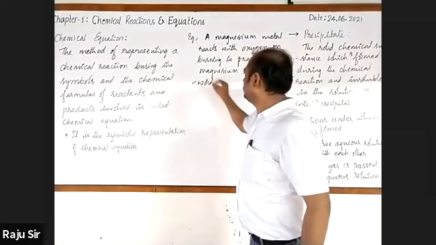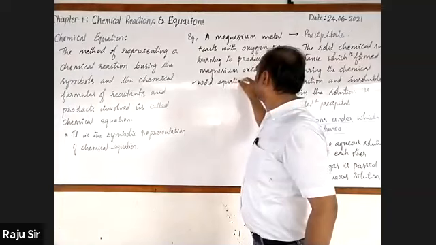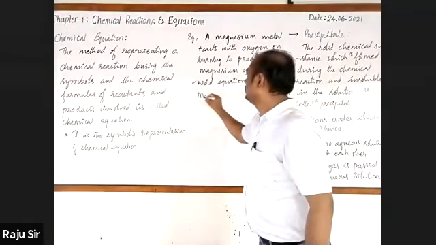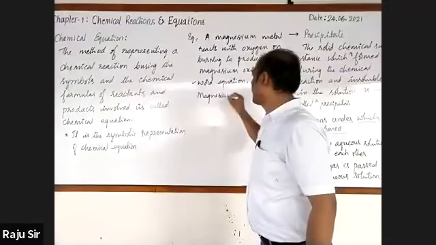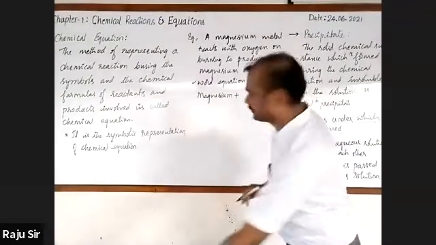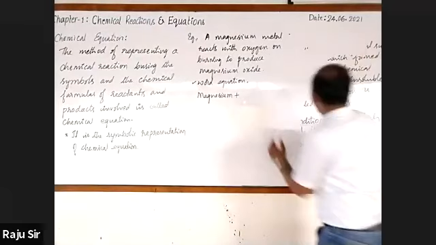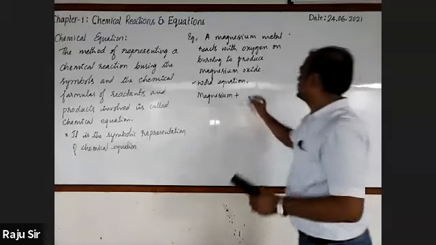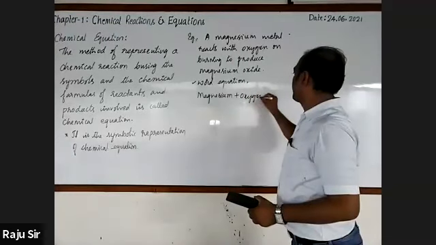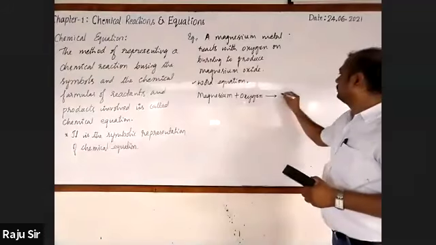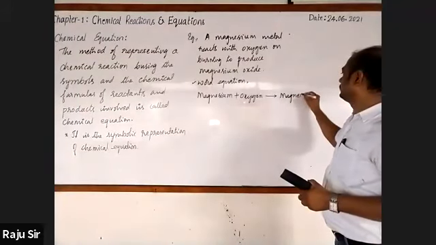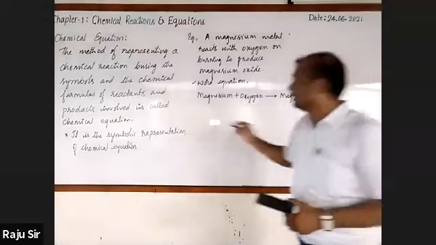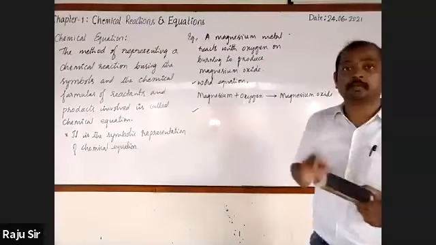The word equation of this chemical reaction is magnesium plus oxygen gives rise to magnesium oxide.